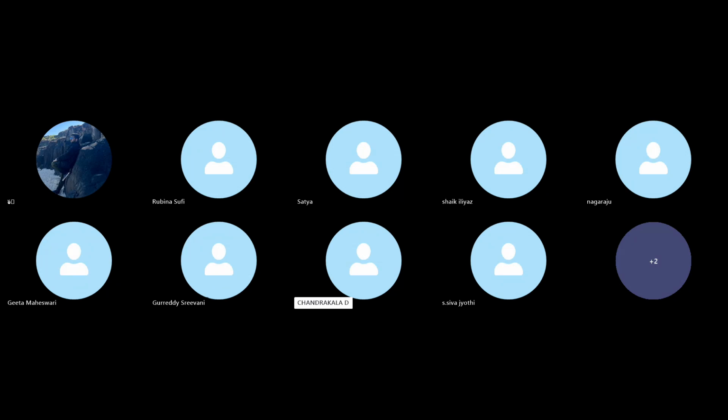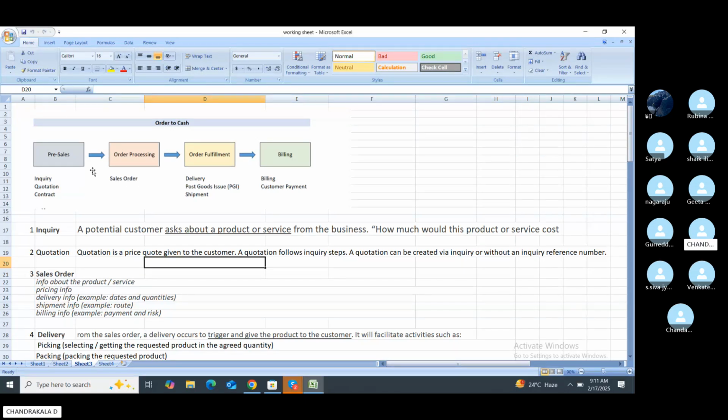First, I'm starting with order to cash. Order to cash has these four stages: pre-sales, order processing, order fulfillment, and billing. Pre-sales means inquiry, quotation, and contact.